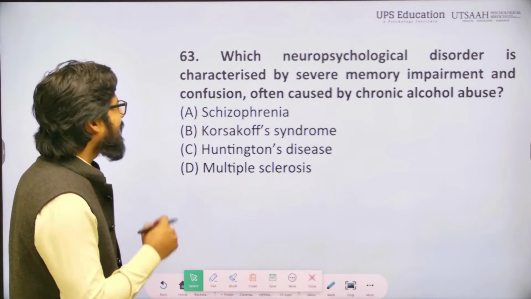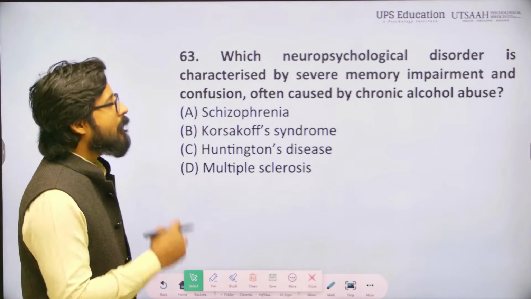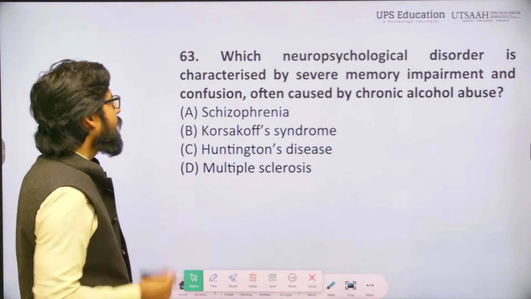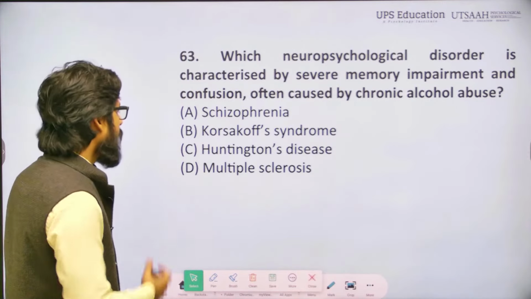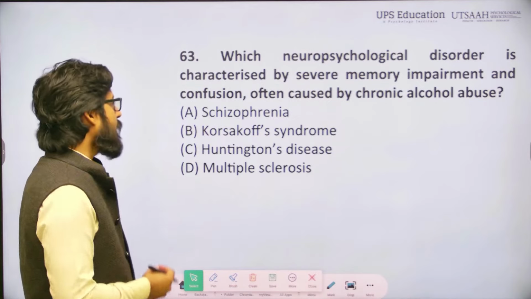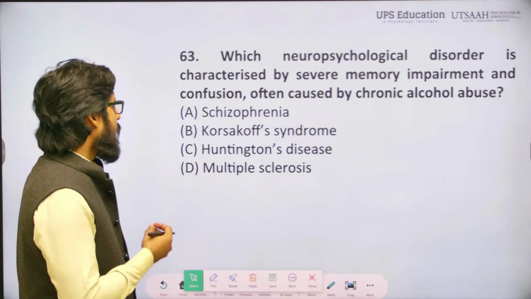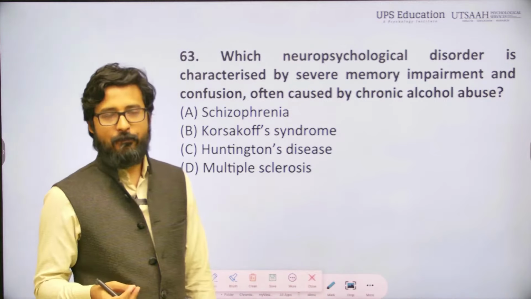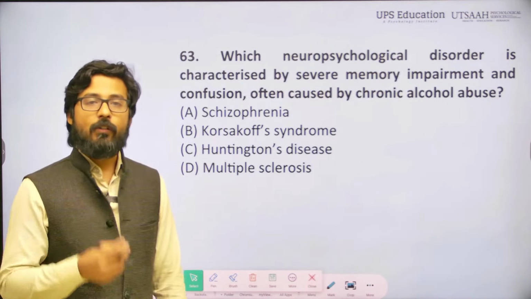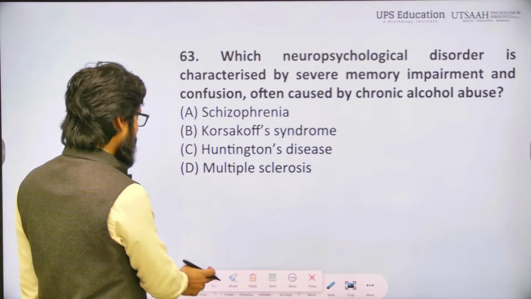63. Which neuropsychological disorder is characterized by severe memory impairment and confusion, often caused by chronic alcohol abuse? Option A is schizophrenia, option B Korsakoff syndrome, option C Huntington disease, and option D multiple sclerosis. The correct answer will be Korsakoff syndrome. B is the right answer.